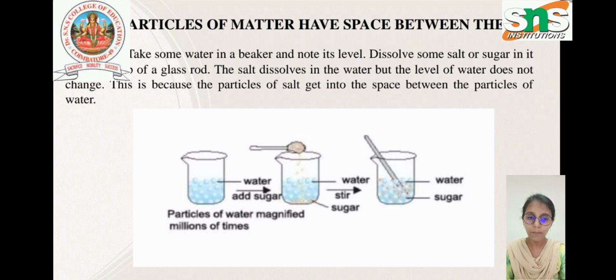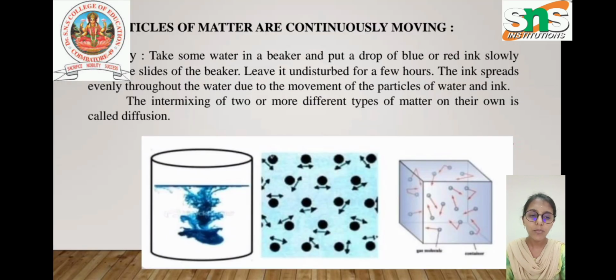Here is the same example: take a cup of water, add some sugar or salt, and stir it well. Add some more and stir it well, but the level of the water doesn't change. The particles of salt get into the space between the particles of the water. This shows that particles of matter have a space between them. And particles of matter are continuously moving.